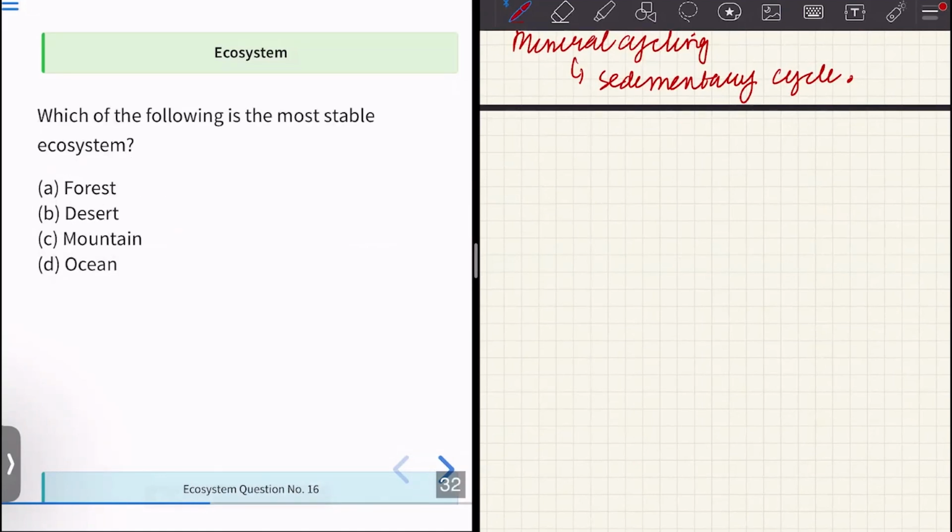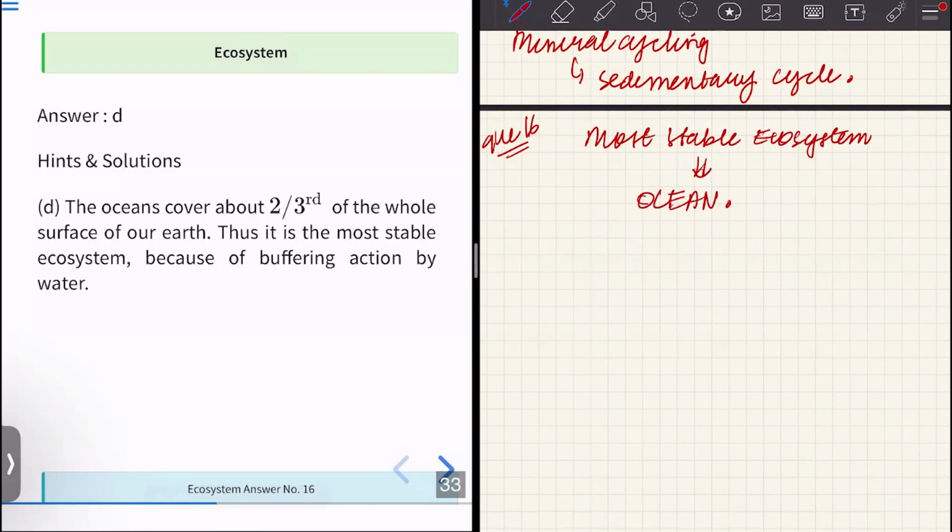Which of the following is the most stable ecosystem? Question number 16, we have the most stable ecosystem, and the most stable ecosystem is actually the ocean. The oceans cover how much? About two-thirds of the whole surface of the Earth. And it is the most stable ecosystem because of the buffering action of water.